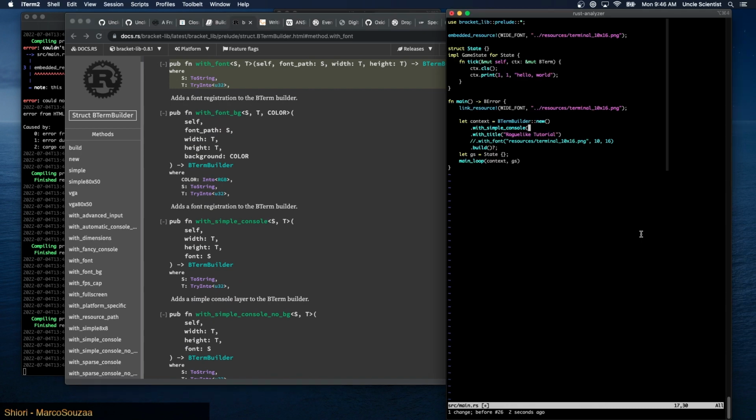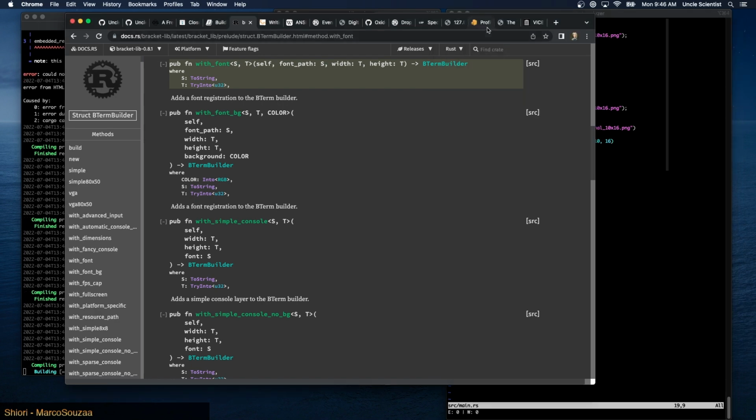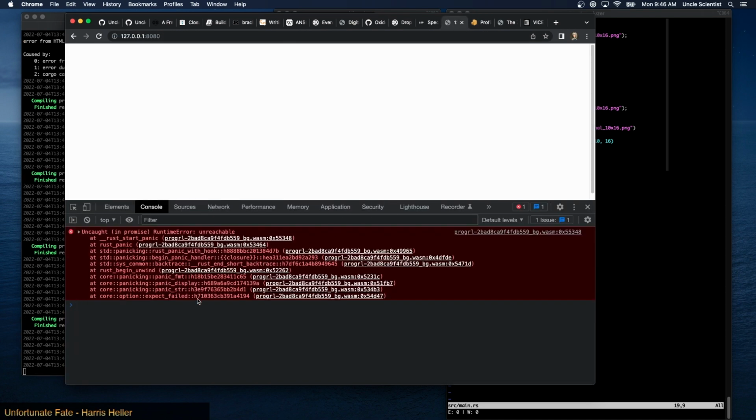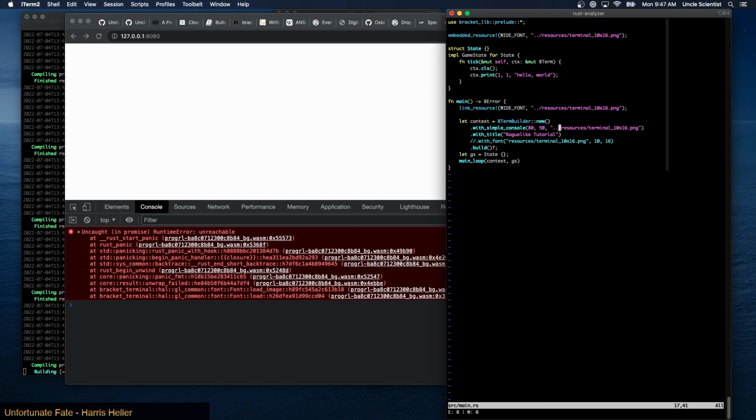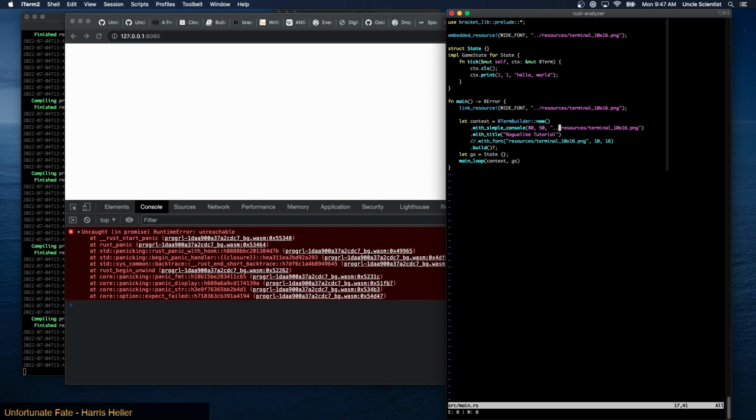So let me try this with simple console business. We have a width and a height. Let's do 80x50, and the font is going to be resources terminal 10x16.png, and then put the font there. Or let's try leaving it out and see what happens. No, it still fails. Okay. No. And what if I put the dot dot here? Nope. Okay, so we got to figure out what's going on.